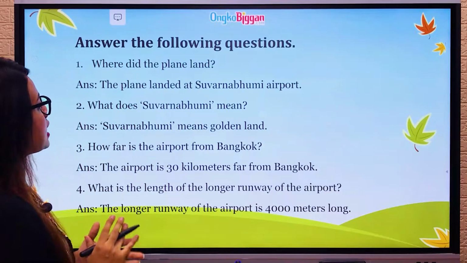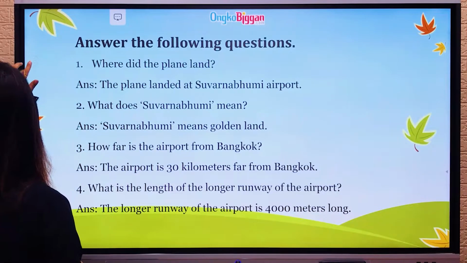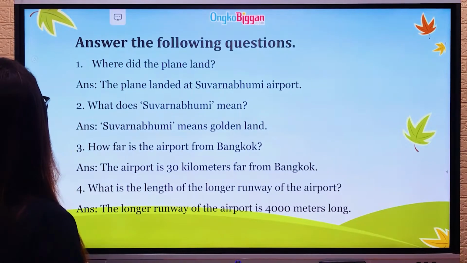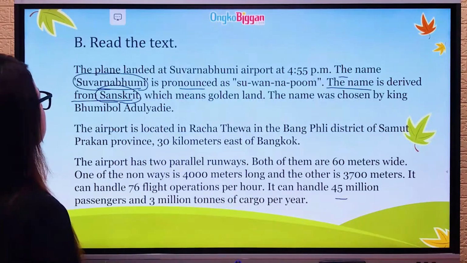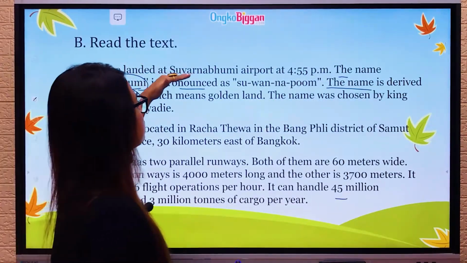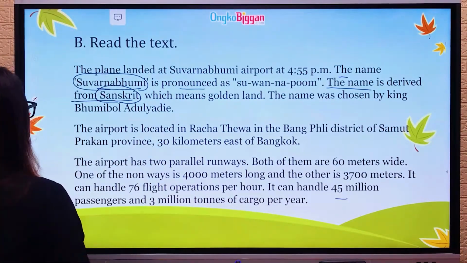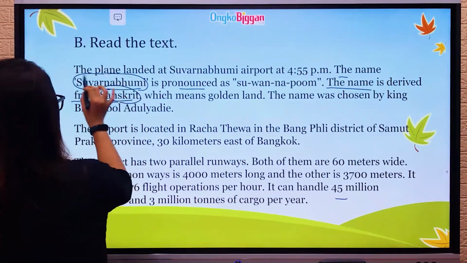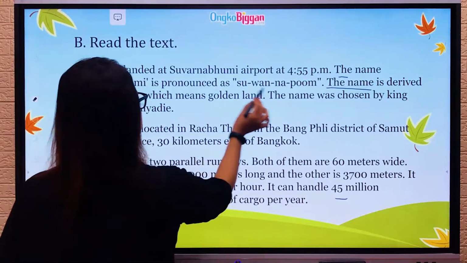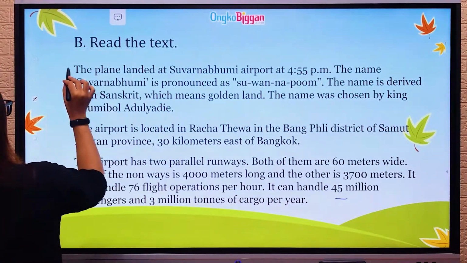The first one is, where did the plane land? So let's look at the answer from the passage. Where did the plane land? The plane landed at Suvarnabhumi Airport. So the answer is in the very first line of this passage. So we can see the answer in the very first line.